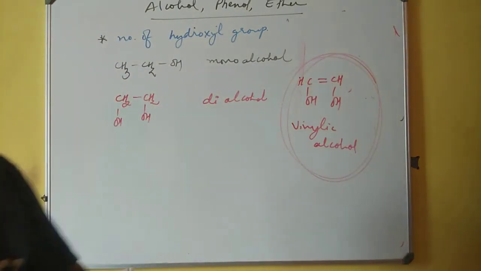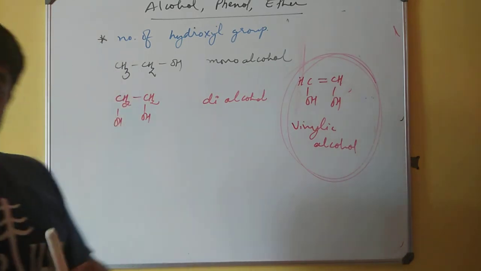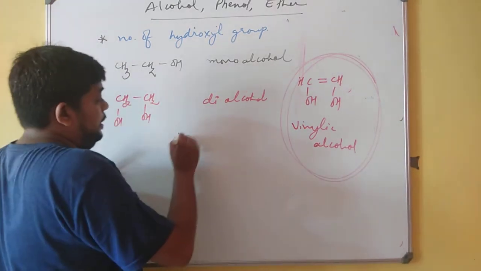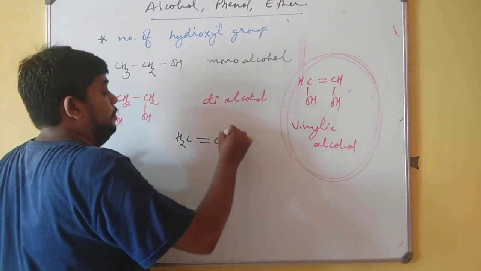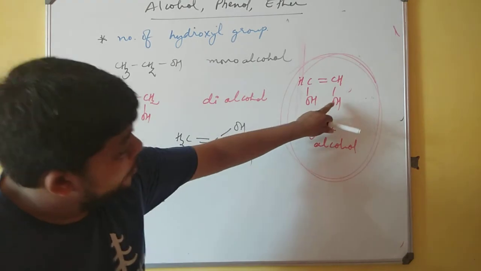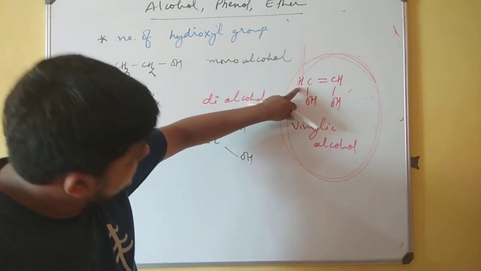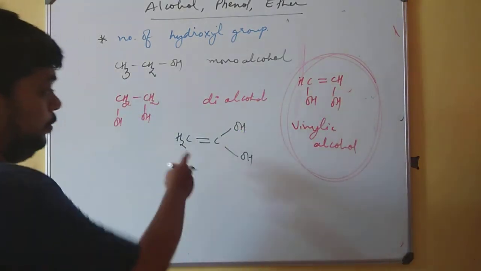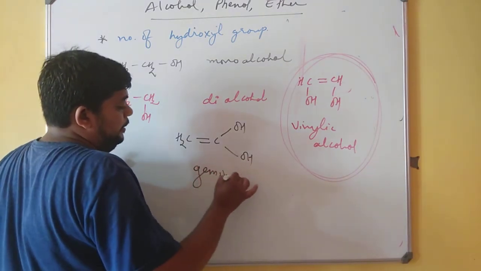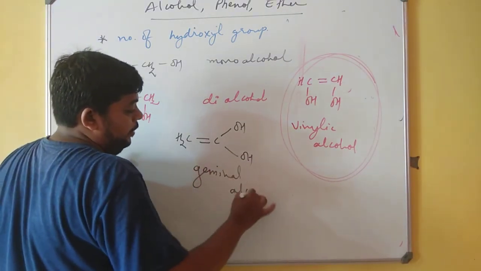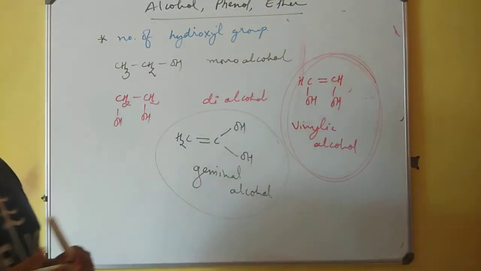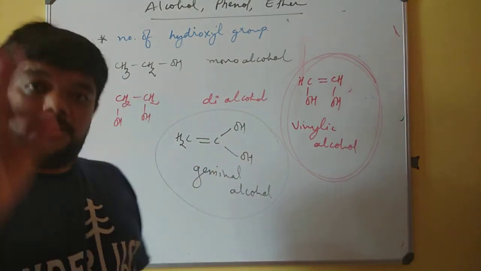I'm just discussing about vinylic alcohols. See, on the very contradictory part, what I am doing, I am just taking both the OH on one carbon atom. I am shifting this OH to this carbon and I am shifting this hydrogen to this. It will look like this. Nevertheless, we call it geminal alcohol, but it is highly unstable.